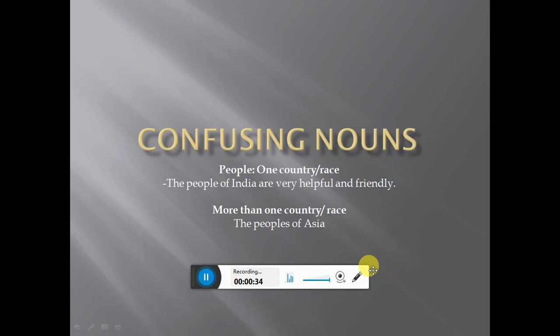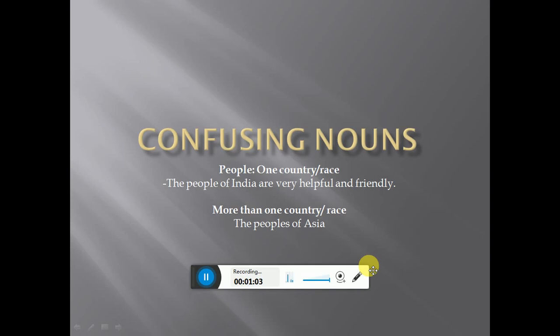First one is people. Where we use people. People is used for only one country or one race. As in the example, you can see the people of India are very helpful and friendly. So here the word people is always plural. It's plural, that's why it is taking the plural verb with it. "Are" is the plural verb. Here we have used a plural verb.